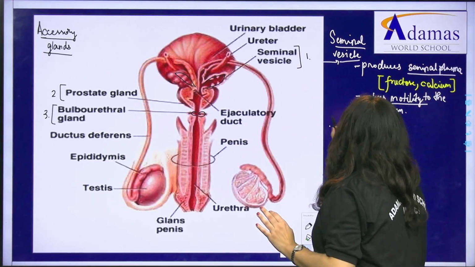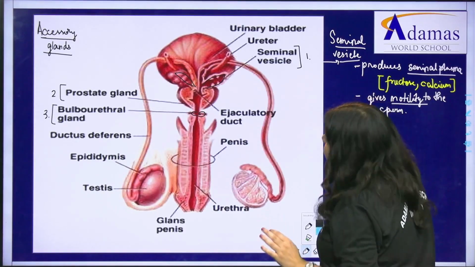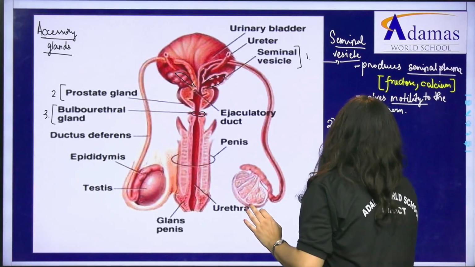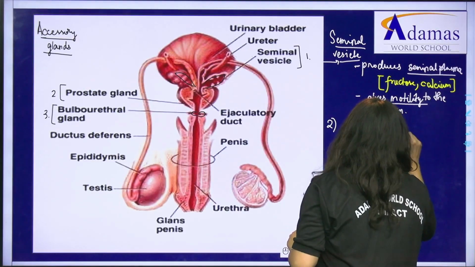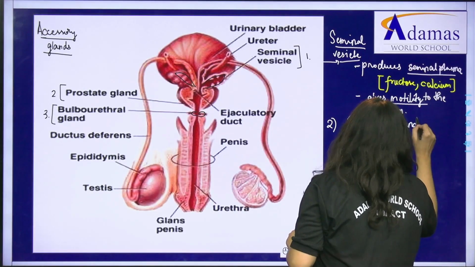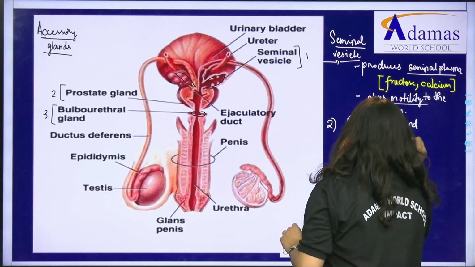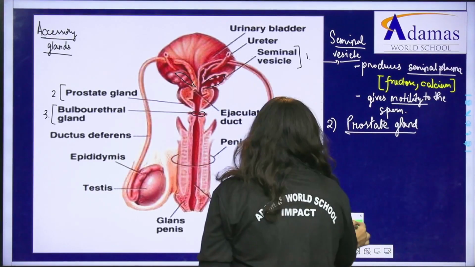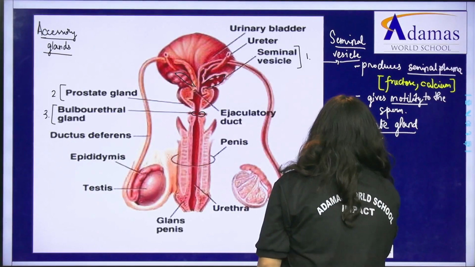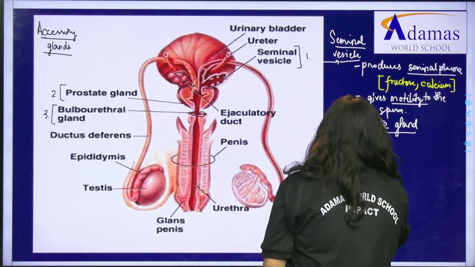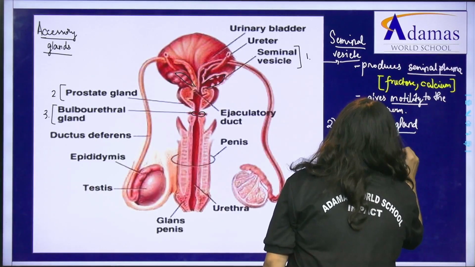Then number 2 में क्या gland we have seen? We have seen that it is the prostate gland. तो अब prostate gland में क्या करना है? Prostate gland is a structure and what does it produce? Prostate gland secretes an alkaline fluid.